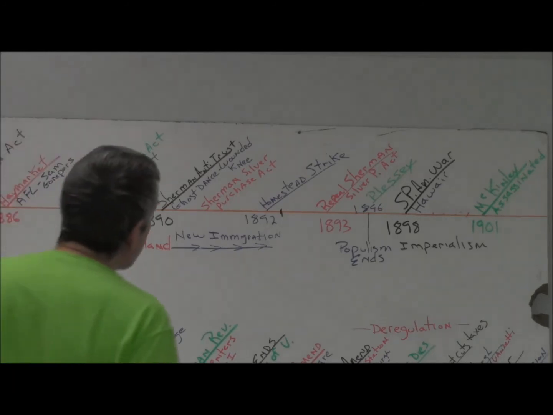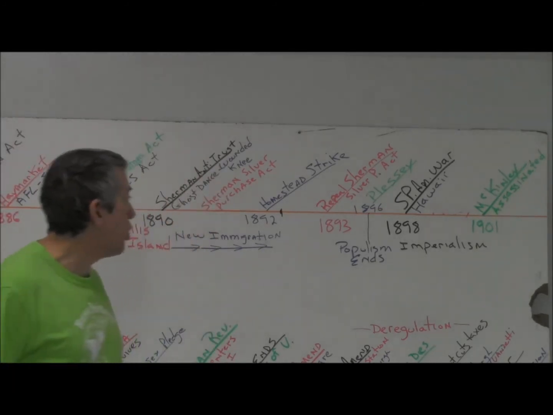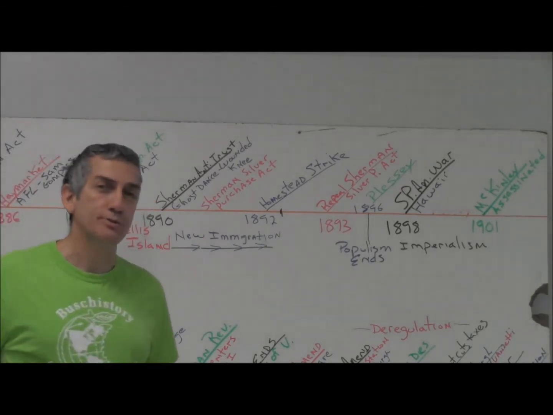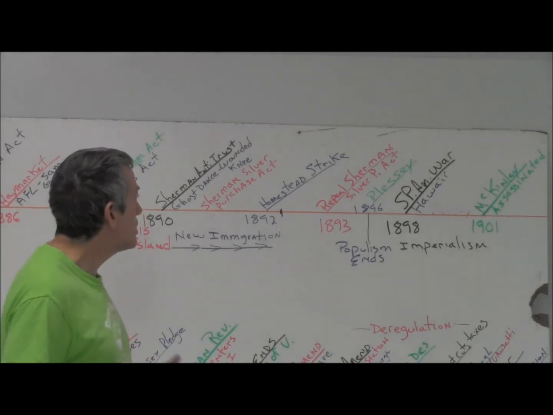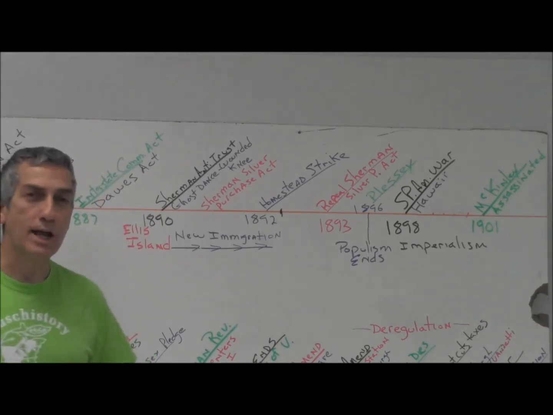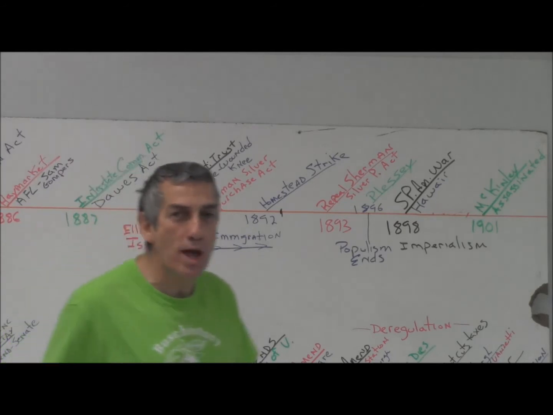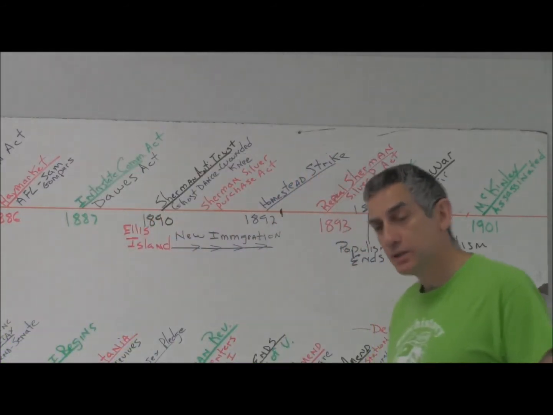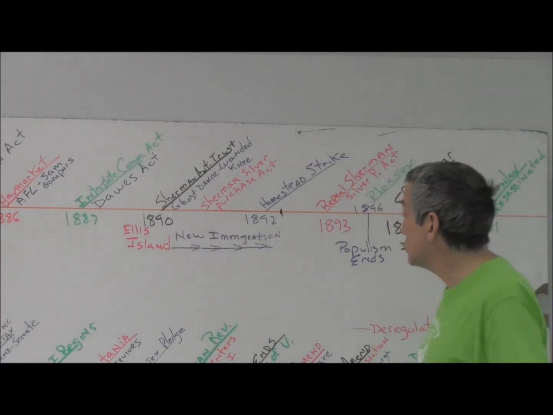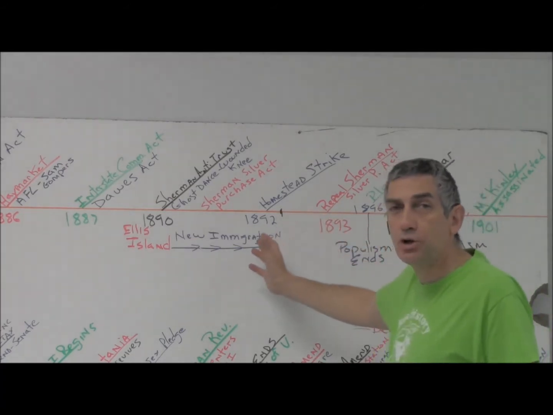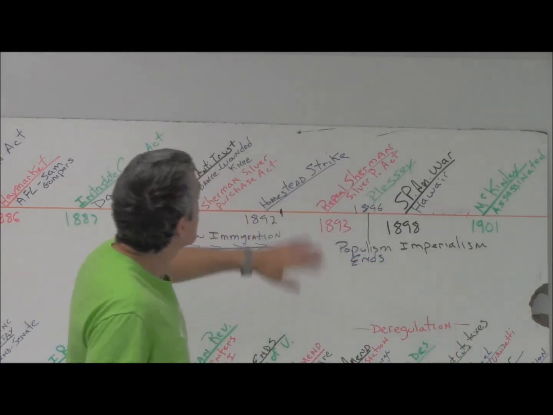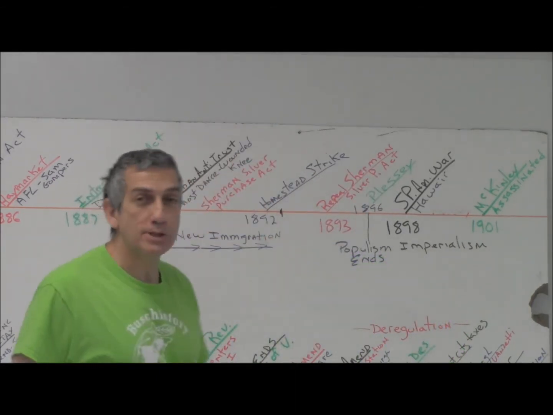So the whole idea in 1892 with the Homestead Strike is this idea, can a company town actually survive? And Carnegie goes off to Europe, and he leaves Frick, and Henry Frick decides that let's cut the wages, and let's not cut the costs of housing, and let's not cut the cost of food. And it leads to this huge Homestead Strike, and the Pinkertons are ultimately brought in to bring the strike to a close. Right after that, we have the repeal of the Sherman Silver Purchase Act.